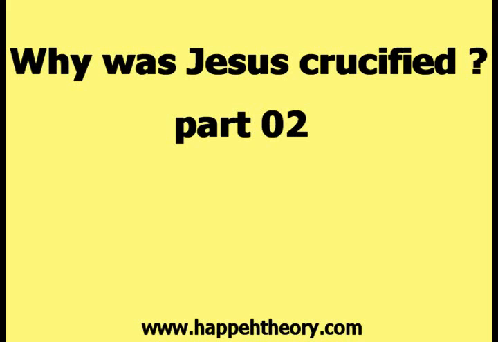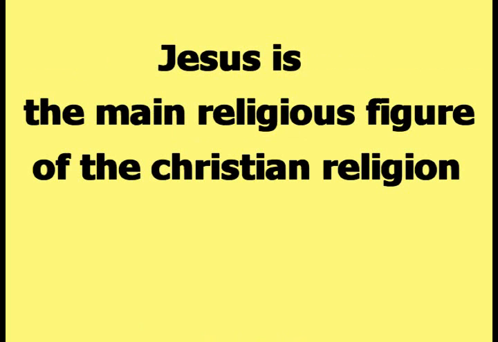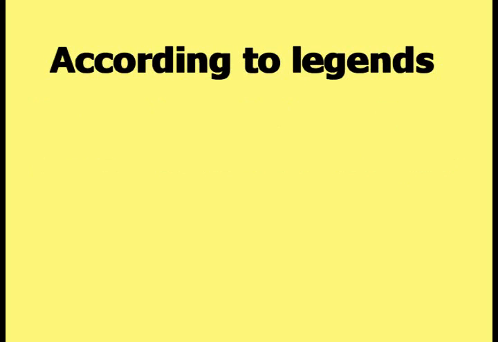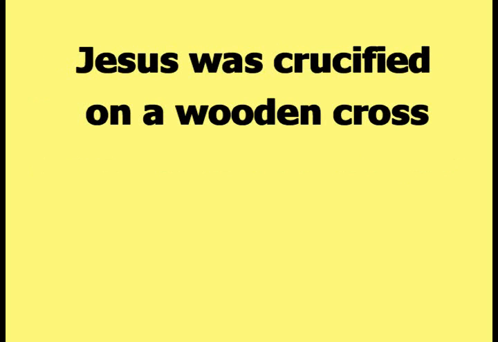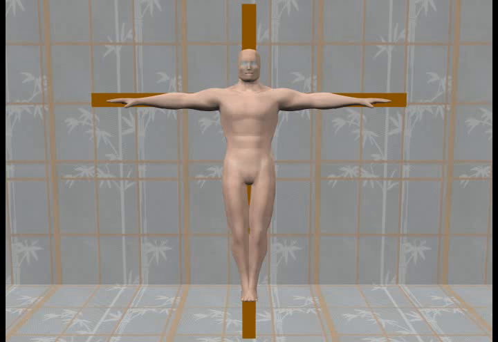This video is part 2 of the series titled, Why Was Jesus Crucified? Jesus is the main religious figure of the Christian religion. According to legends, Jesus was crucified on a wooden cross, as demonstrated in this picture. His legs were fastened to the vertical part of the cross, while his arms were fastened to the horizontal part